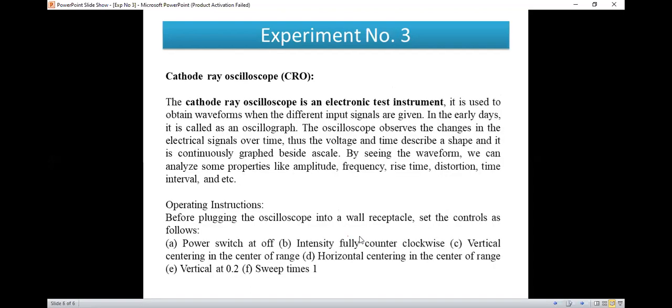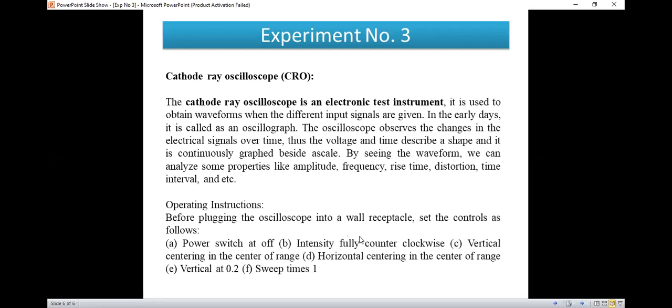Then CRO, that is cathode ray oscilloscope. That means DSO is the advanced version of CRO. DSO is nothing but advanced equipment as compared to CRO. CRO is nothing but cathode ray oscilloscope. It is an electronic test instrument. It is used to obtain the waveform when different input signals are given. So when different input signals are given, at that situation it gives a waveform. It is one type of testing instrument, and it shows the waveform when the input signals are provided.